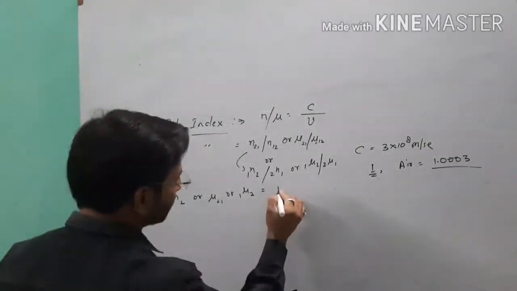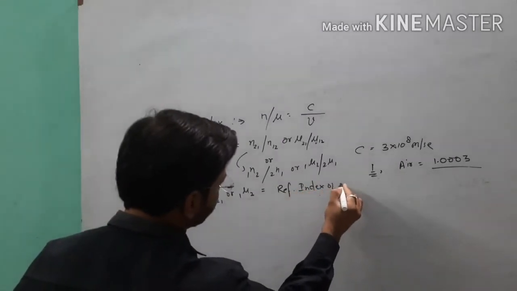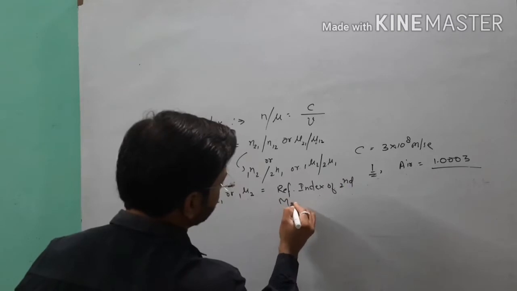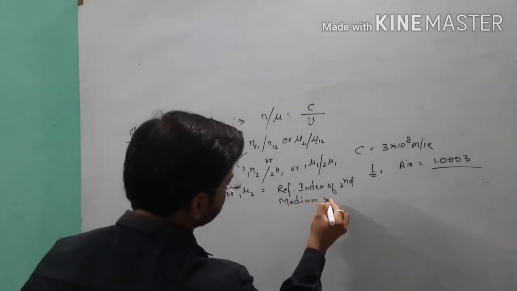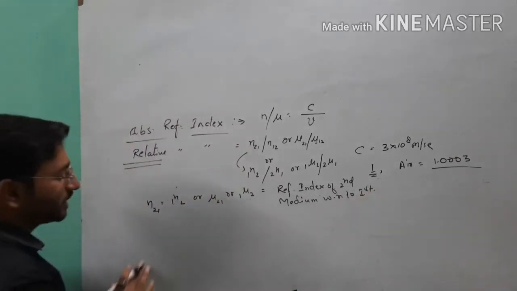Here we can say it is the refractive index of the second medium with respect to the first medium. This is the meaning of this.